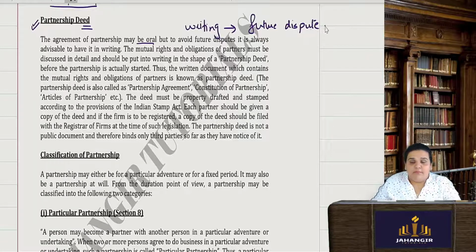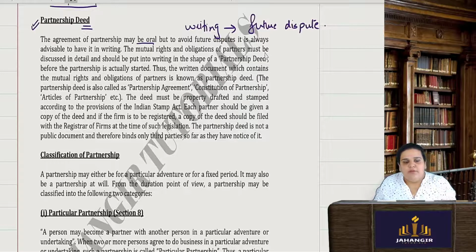Okay. One more important thing is that a partnership agreement is not necessary for registration under this act. But if you do not register it, you do not get any assistance from the court. So it is better that you have a partnership agreement, and registration is now very simple. Okay, everything is over online. So put all the terms and terminologies on the deed and get it registered.